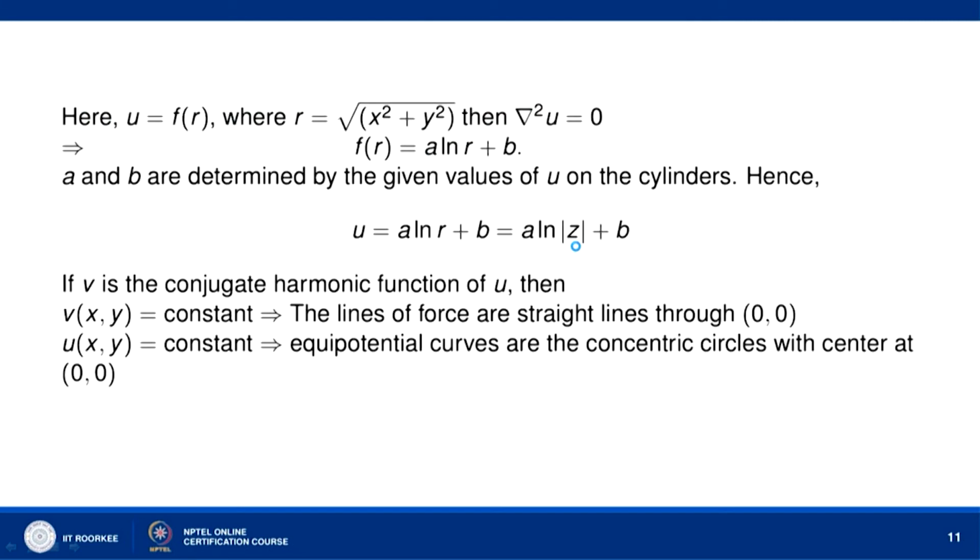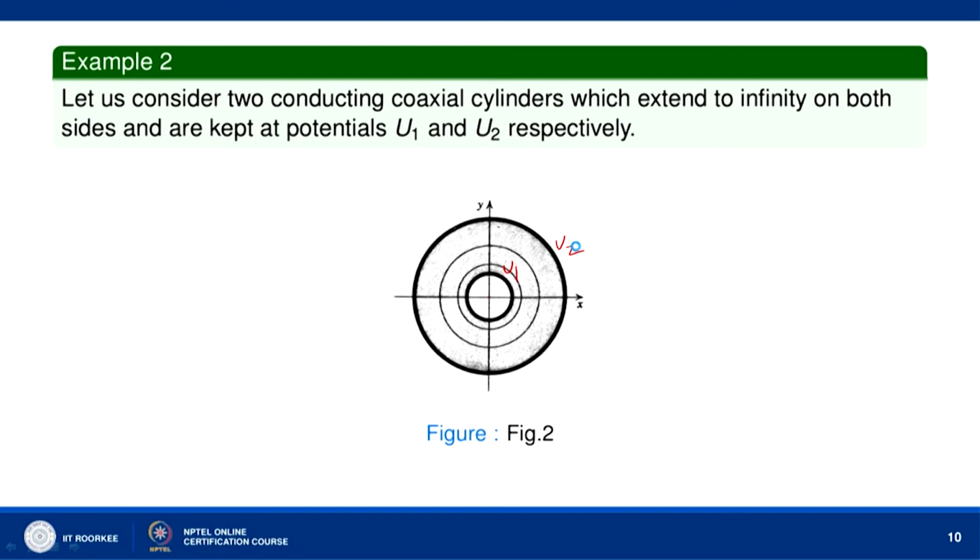So, here the potential u at any point is given by the distance of this point from the origin. Let us say the distance of this point from the origin is r, then u is a function of r. We have the two conducting coaxial cylinders kept at potentials u1 and u2.